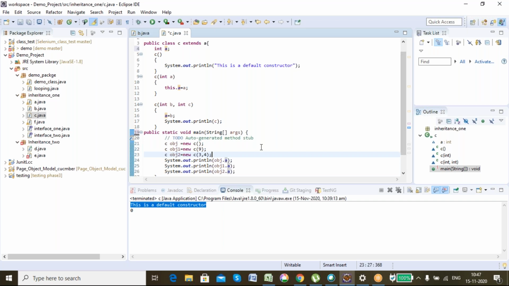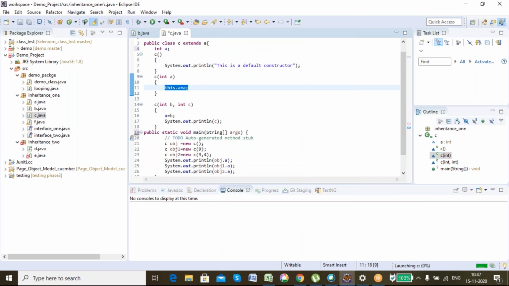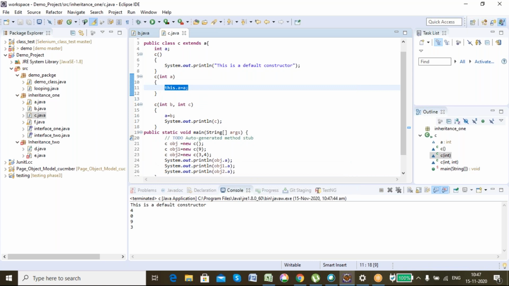It's pretty simple. See, for obj.a, as I have assigned nothing here, it will print 0. But for obj1.a, I'm assigning 9. This dot a is equal to a, that means I'm assigning 9 here, so 9 will be printed. For obj2.a, I have passed 3 and 4, but b is getting assigned. That means a is assigned 3, so 3 will be printed. Got it?